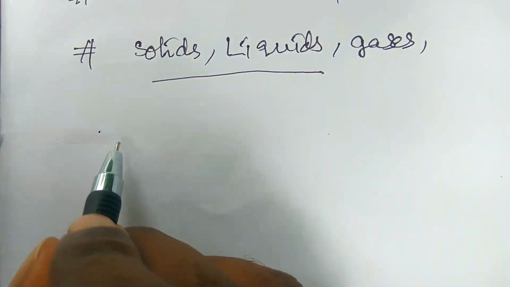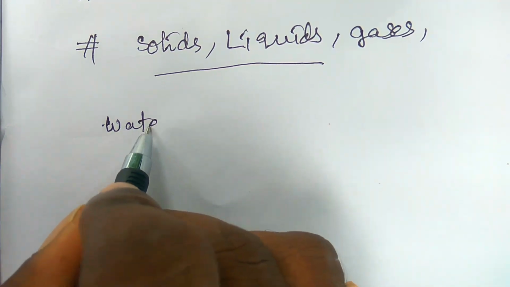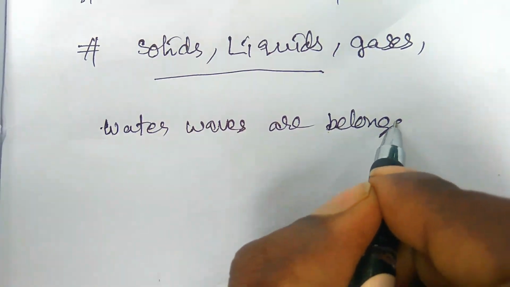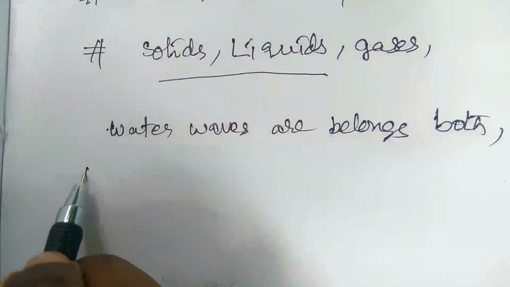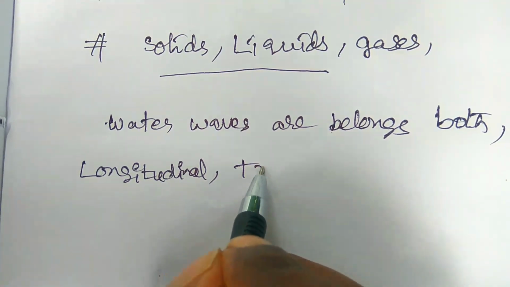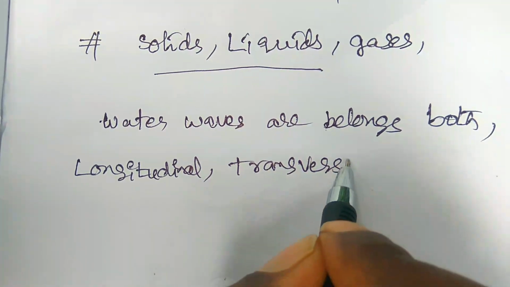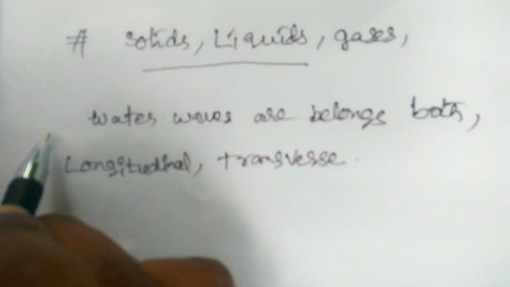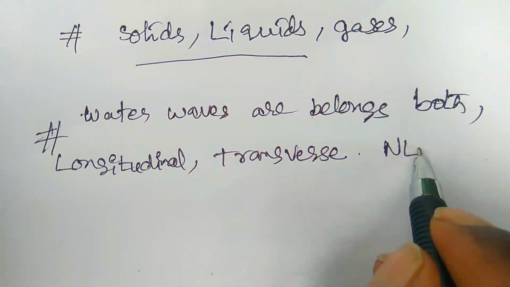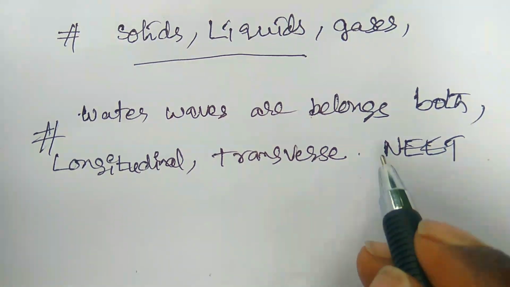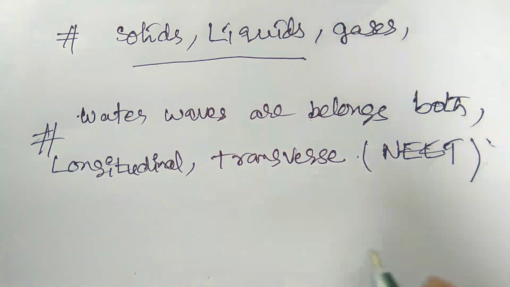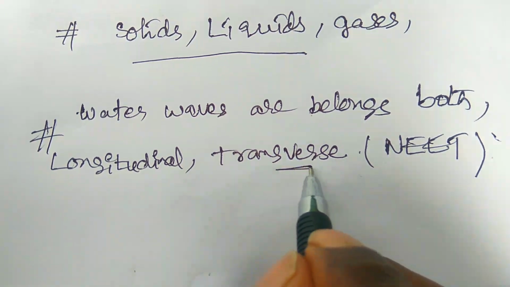Here one of the most important points: water waves belong to both longitudinal and transverse waves. This is the most important point you have to remember in NEET bits, right? Whenever we throw a stone into a pool of water, waves will be formed. These types of waves belong to longitudinal and transverse waves.